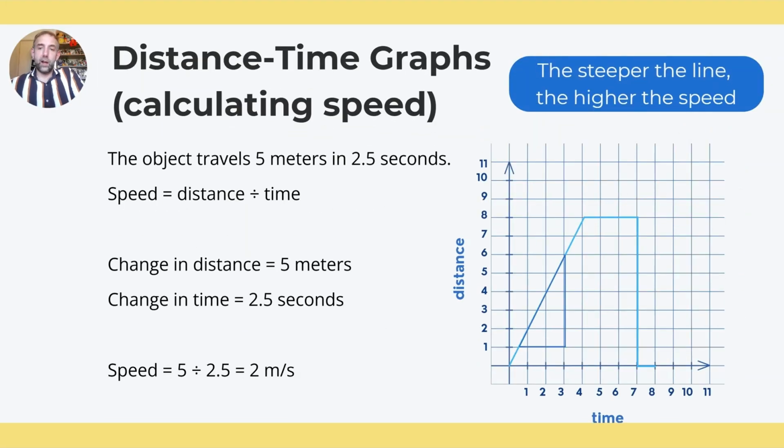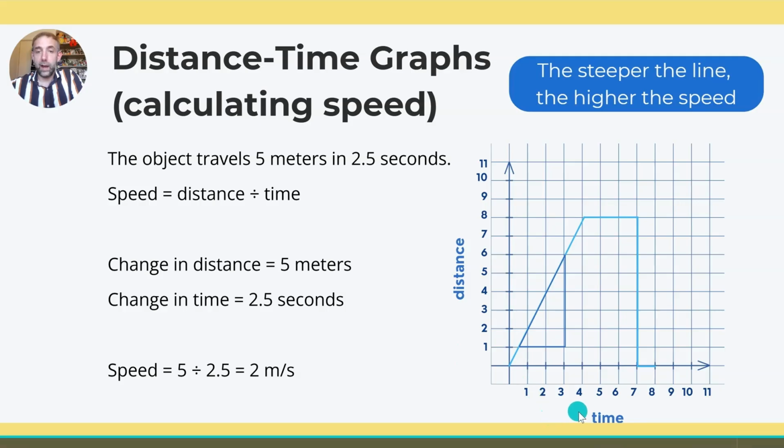So we can use that to help us calculate speed as well, because if we have a look here, the object travels 5 meters in 2.5 seconds. So if we draw a right angle triangle, we can see that every 2.5 seconds, we cover a distance of 5, okay? This one, they've decided that the distance is measured in meters and the time is measured in seconds, but that is something we should put on our axes as well.